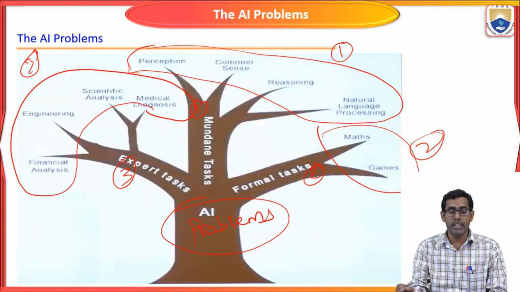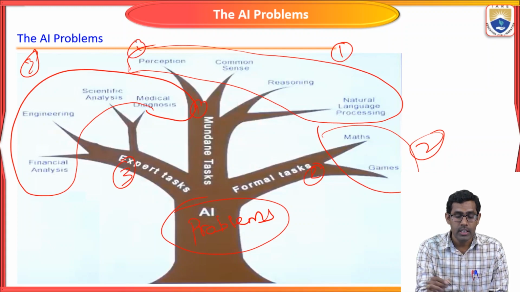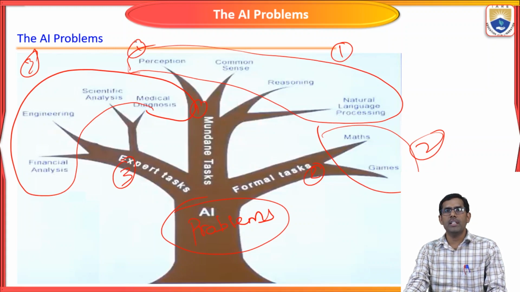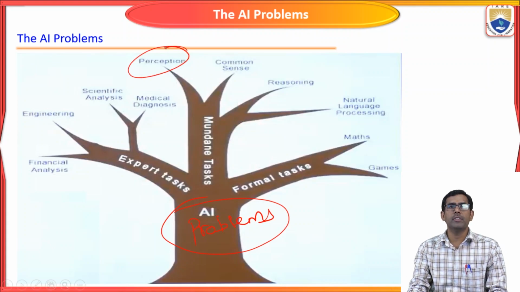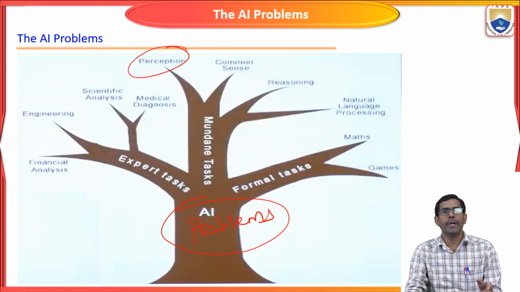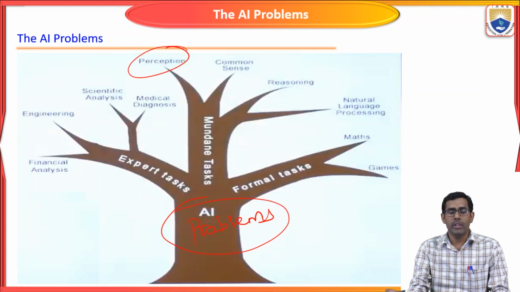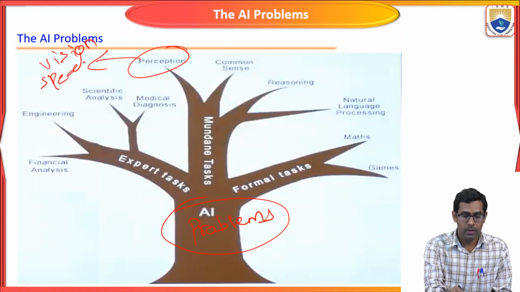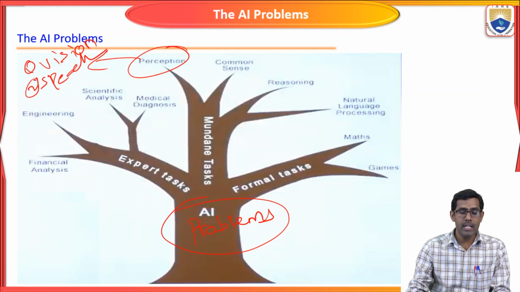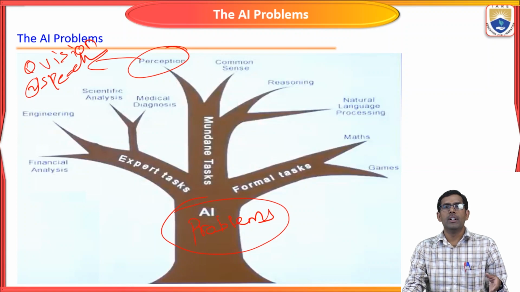Under the mundane task, the first one is perception. Perception means that a human or machine should think about what is sensed, which is vision and speech. Like a speaker, you have to listen.